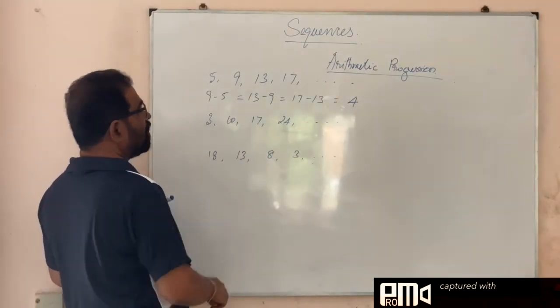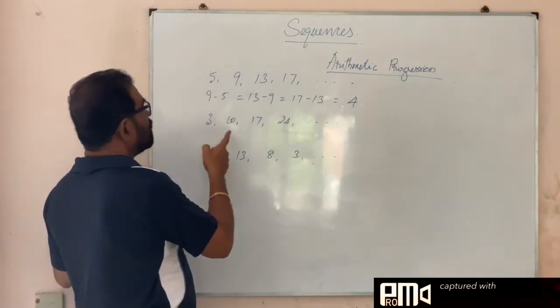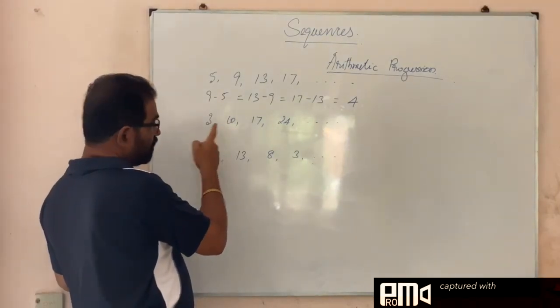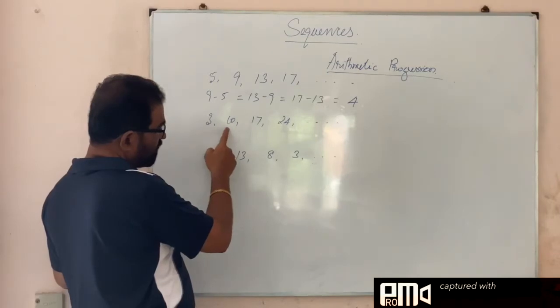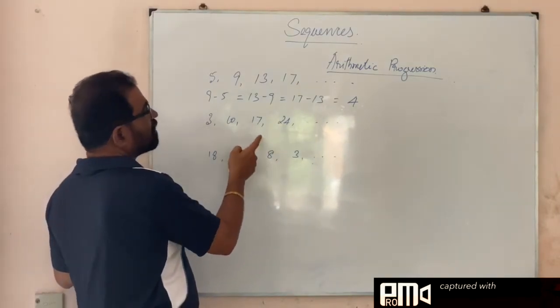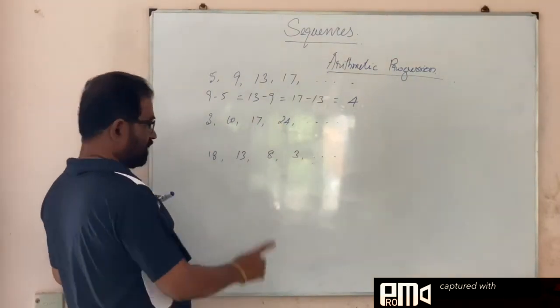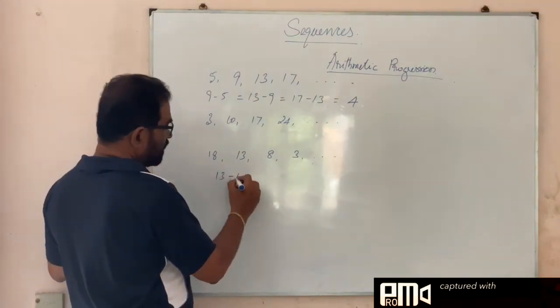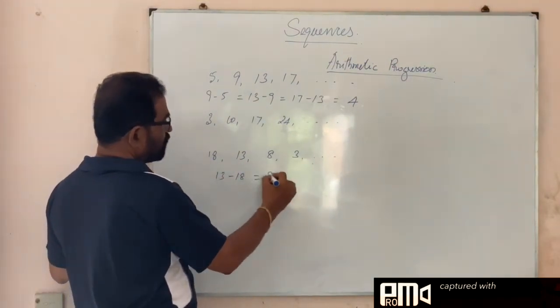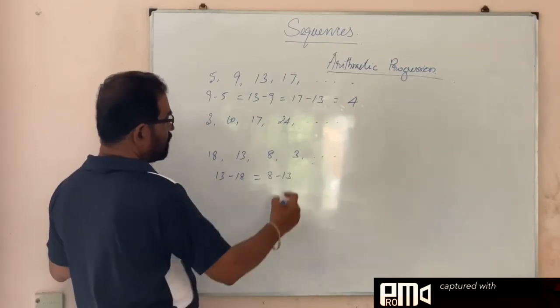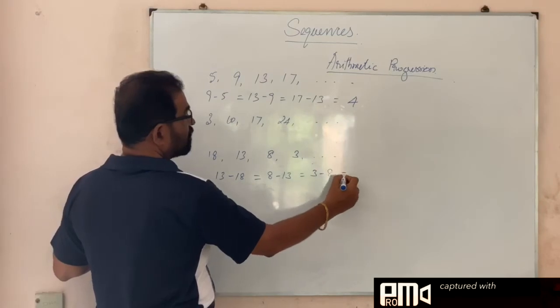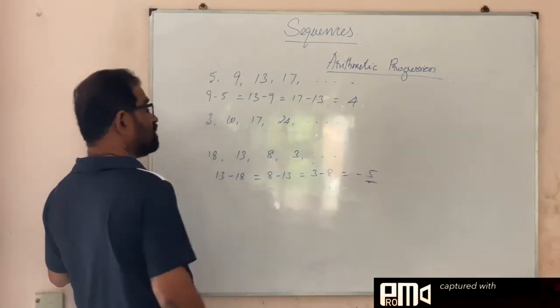To find out the common difference, we subtract the first term from the second term. Not first term minus second term. Second term minus first term. 10 minus 3, 17 minus 10, 24 minus 17. Here the common difference will be 7. Similarly, 13 minus 18 will be equal to 8 minus 13, and that will be equal to 3 minus 8. So here the common difference is minus 5.